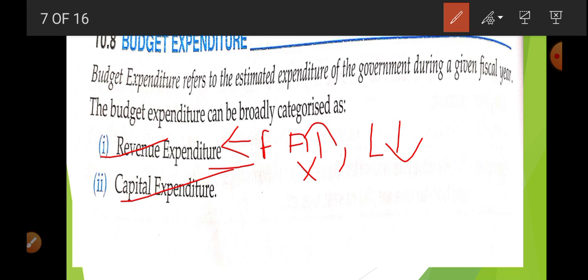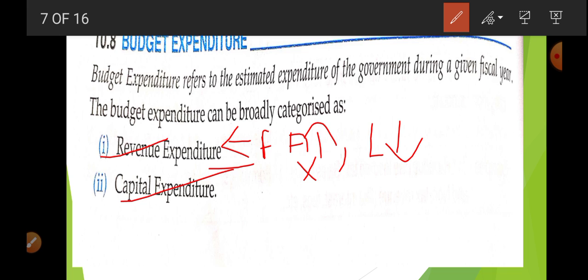Whatever expenditure is done on the maintenance of law and order, whatever expenditure is done for external and internal security, these are examples of revenue expenditure.